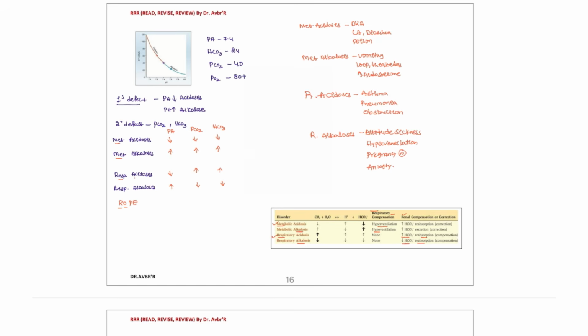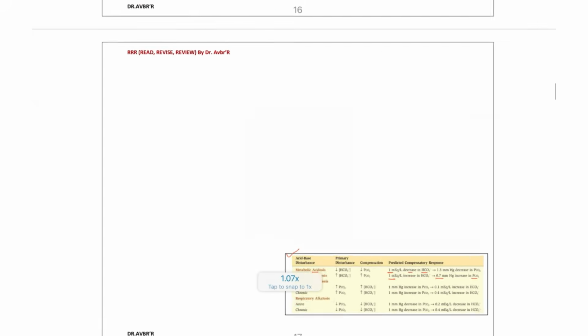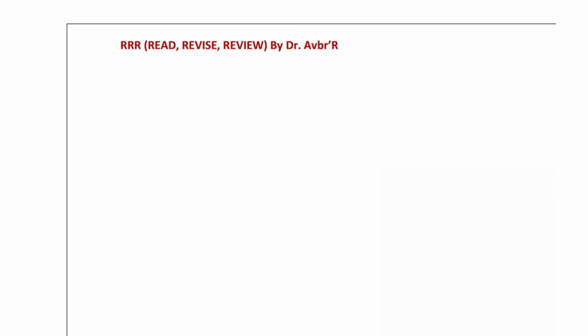But here comes the twist: how are you going to differentiate between the compensations, because you are using Winter's formula. For metabolic acidosis, 1 mEq decrease in HCO3 means PCO2 decreases by 1 mmHg. For alkalosis, 1 mEq increase in HCO3 means PCO2 will be increased by 0.7 mmHg. But whenever you are looking at Winter's formula, it is a difficult task for you guys to calculate. You can just remember Winter's formula, but I will tell you another trick also so that you can remember it for a long time.